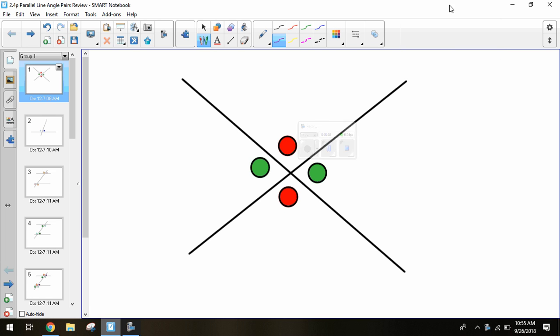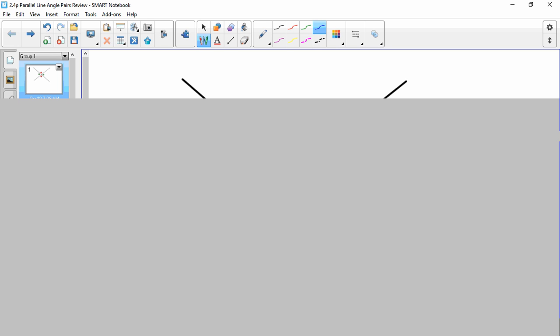There we are. Okay. So we're going to go through these examples. We're going to help nail down some of these angles. But when we look through these angles, we need to know two things. We need to know what is the name of the angle, what type of angle pair is it, and then what do they do. So we're going to have two options for what they do. They're either going to be congruent,